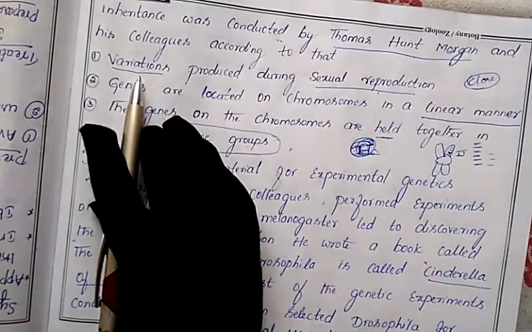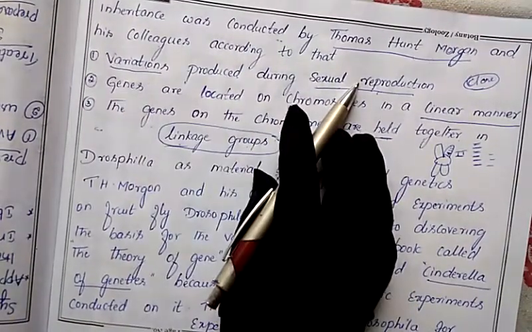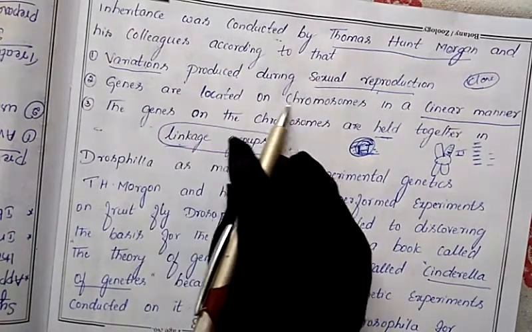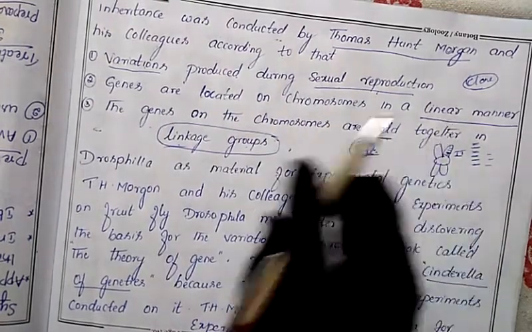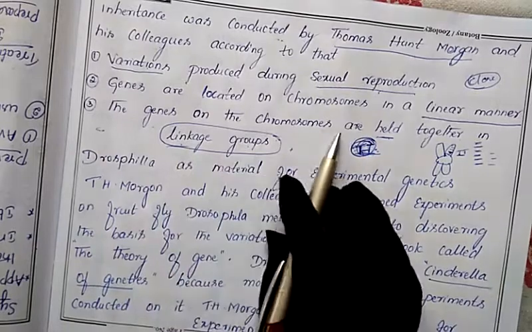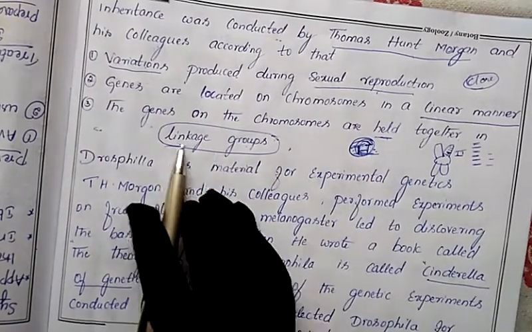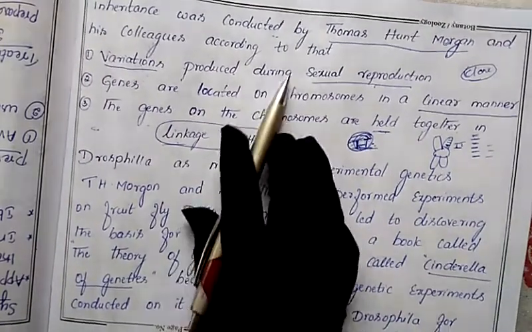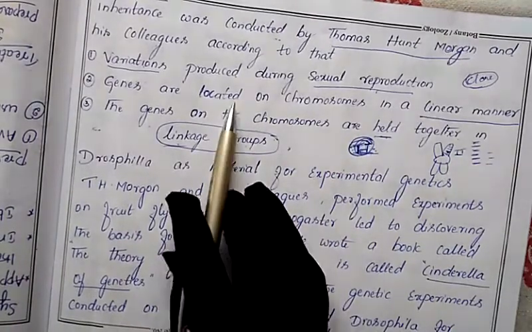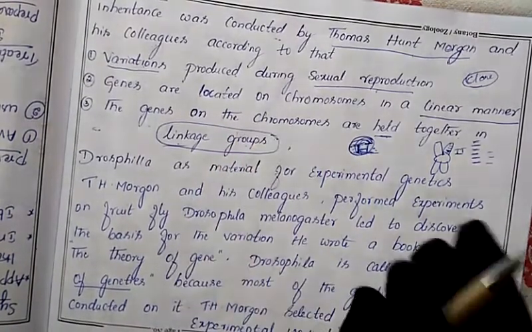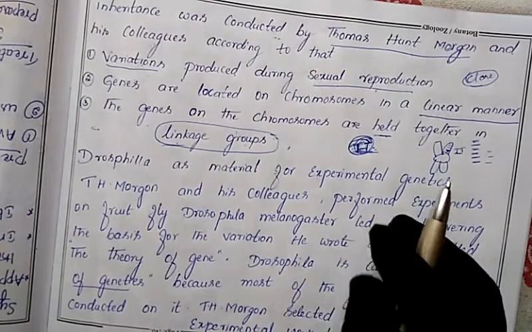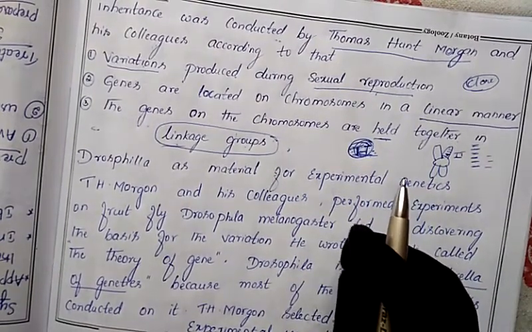One concept he gave: variation will be produced only through sexual reproduction. Second, genes are located on the chromosomes in a linear manner. Third, genes on the chromosomes are held together in a linkage group. These are the three concepts he gave. Next, as I said, Thomas Hunt Morgan conducted an experiment to prove the chromosomal theory of inheritance.